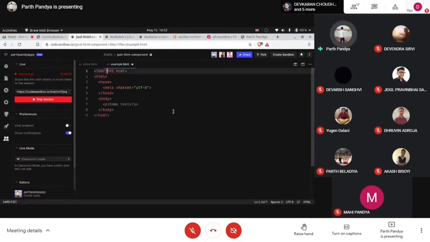So this is the basic anatomy. This is the basic structure an HTML file should follow. After that, we have the HTML tag, which is the element that wraps all the contents on the page, and sometimes we call it the root element.